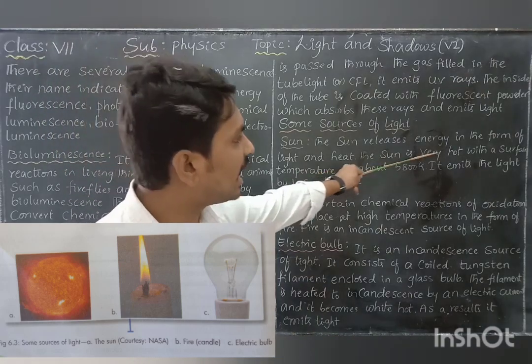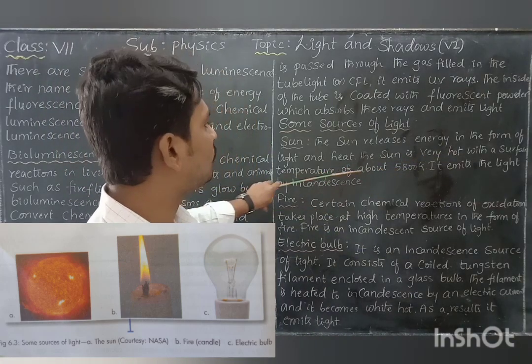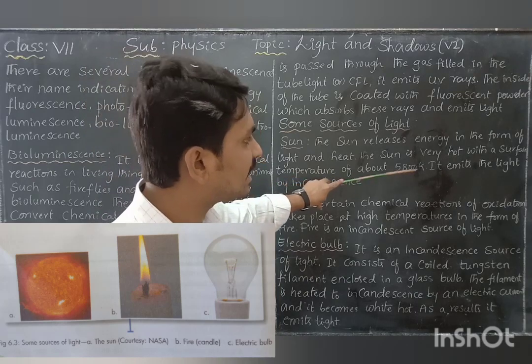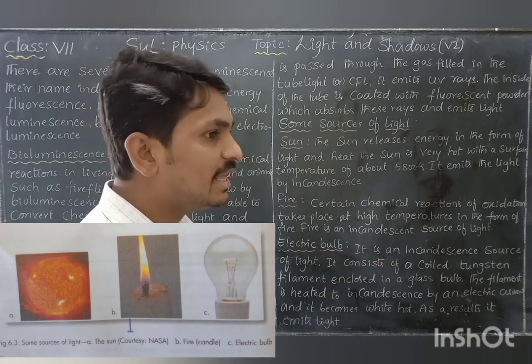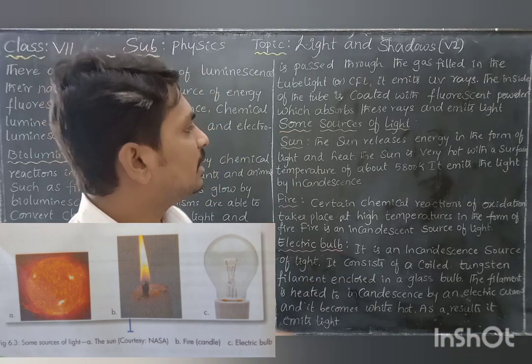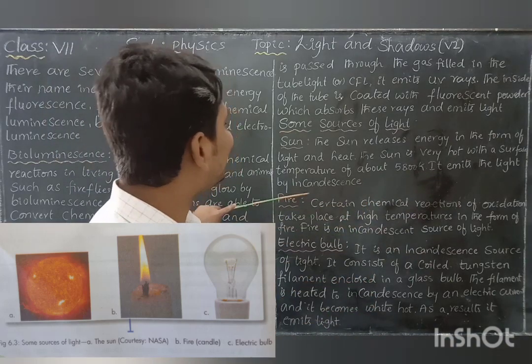The sun is very hot, with a surface temperature of about 5800 Kelvin, and approximately 6000 Kelvin at its core. So it emits light by incandescence.